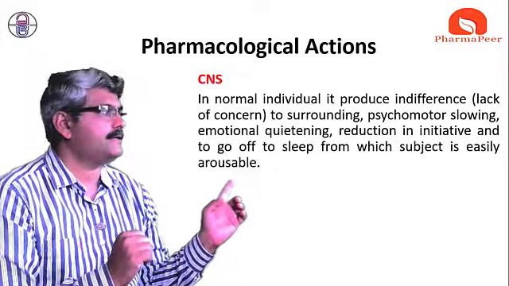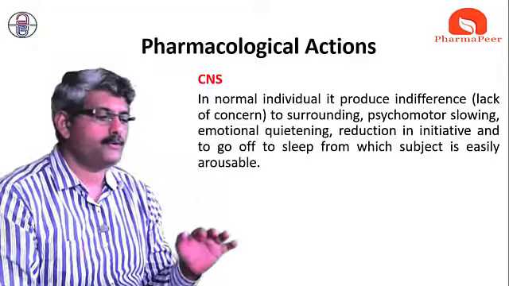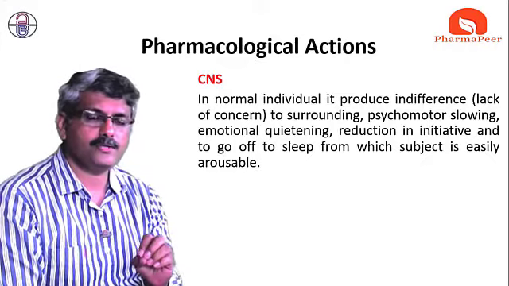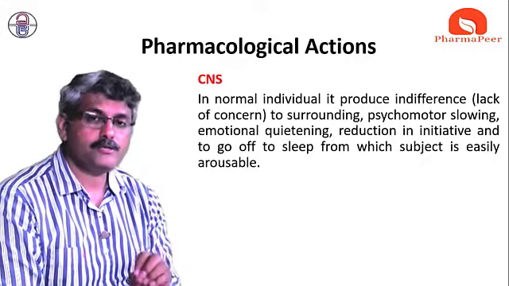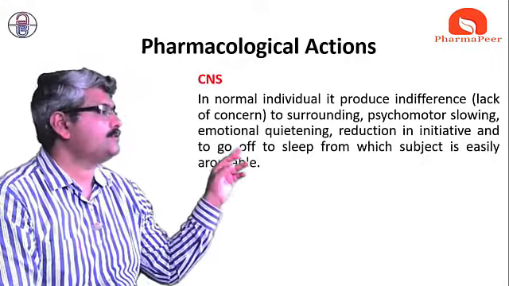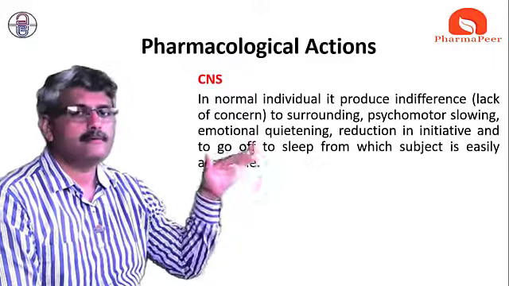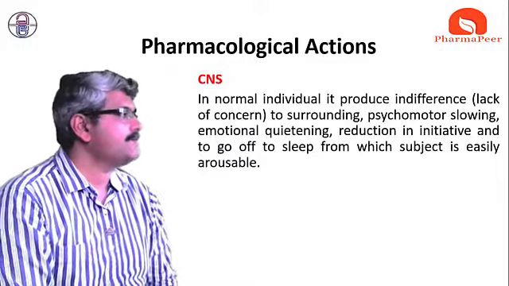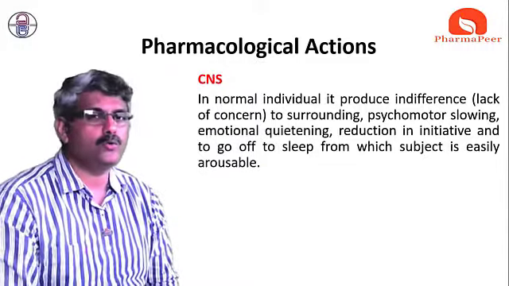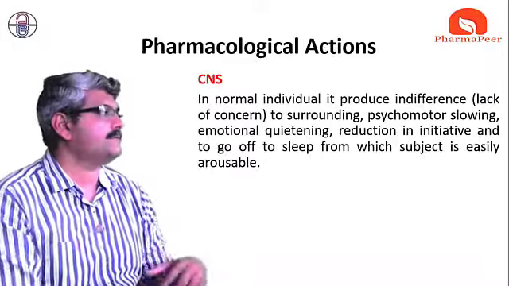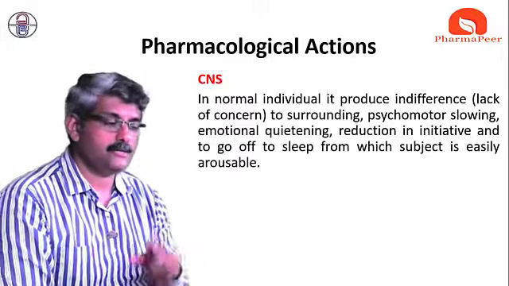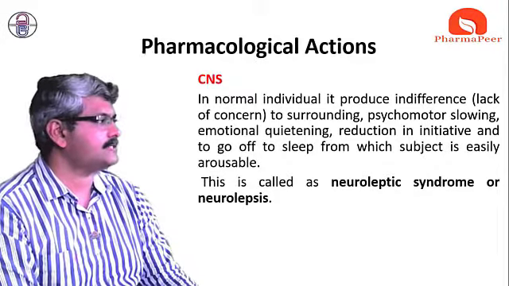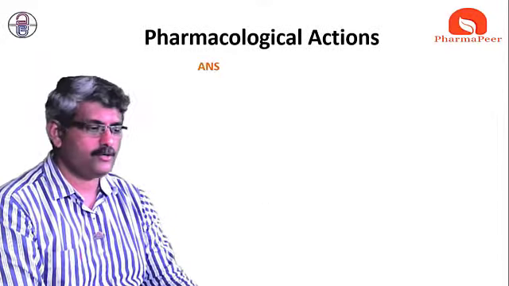But this particular drug, chlorpromazine, produces emotional quietening. It reduces emotional activity and produces emotional quietness. Due to the emotional quietening, surrounding activities get reduced, as well as a reduction in initiative to go off to sleep, and the subject is easily arousable. That is one of the very important things within the CNS. Because of this, it is called a neuroleptic syndrome.